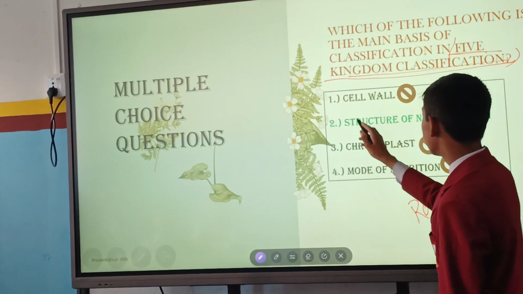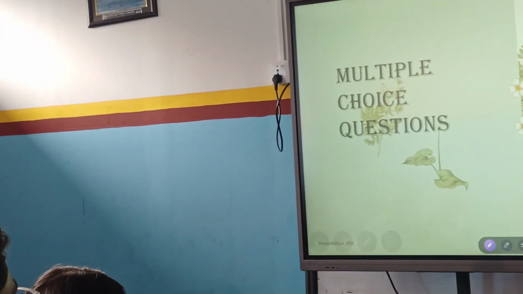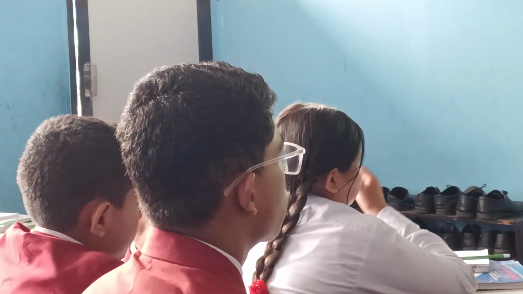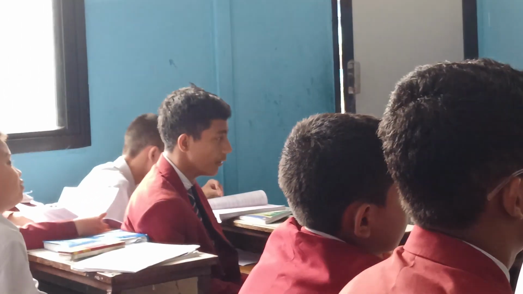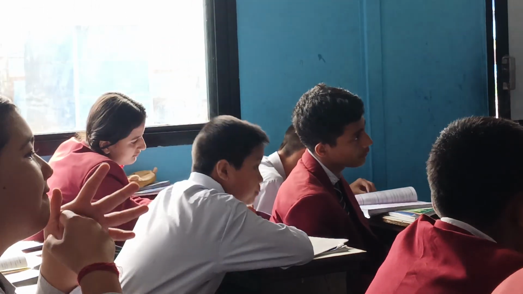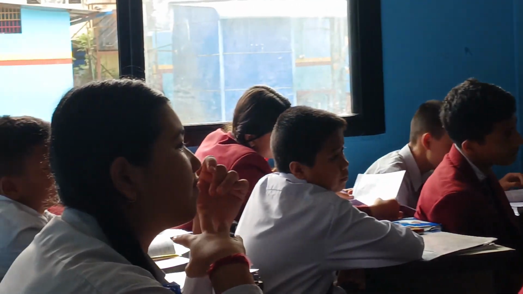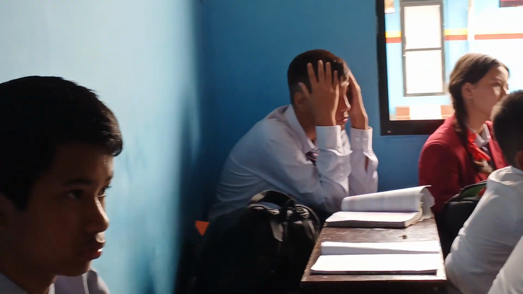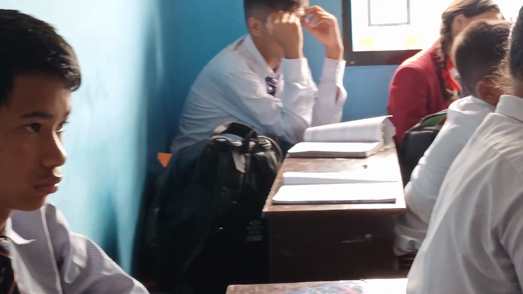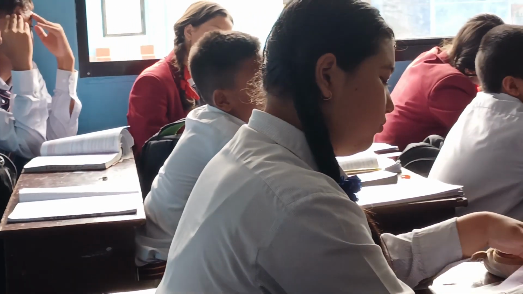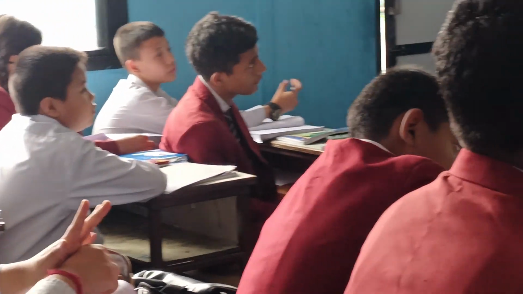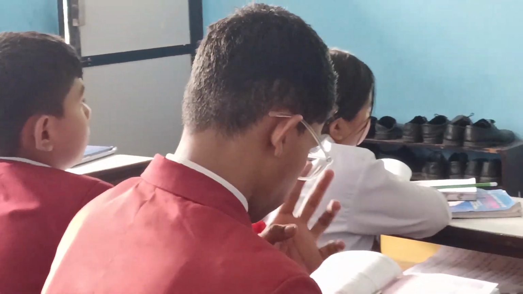The options are given: cell wall, structure of nucleus, chromoplast, and mode of nutrition. Which of the following is the main basis for the five kingdom classification? It's given here about cell wall. We know that cell wall is present in plant cells and is absent in animal cells, so it cannot be the answer. Then it's given about structure of nucleus.